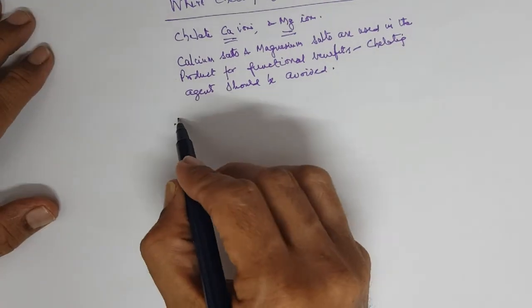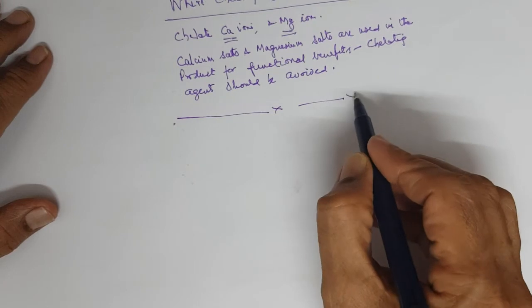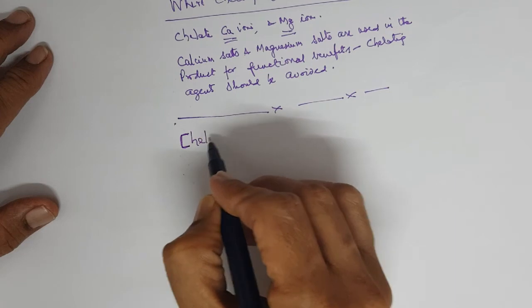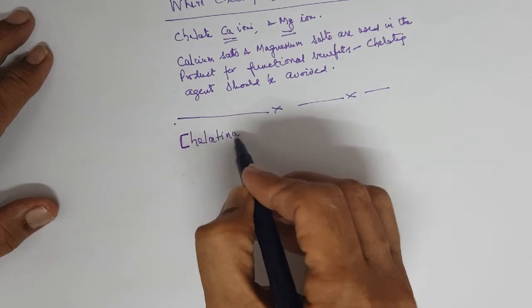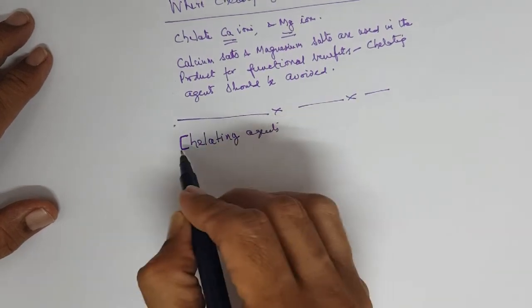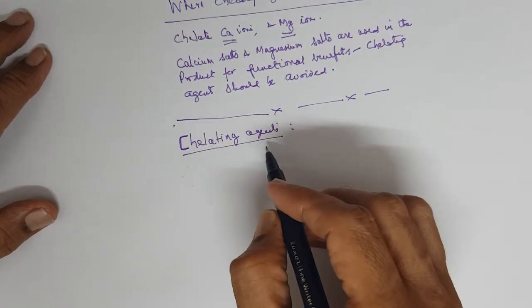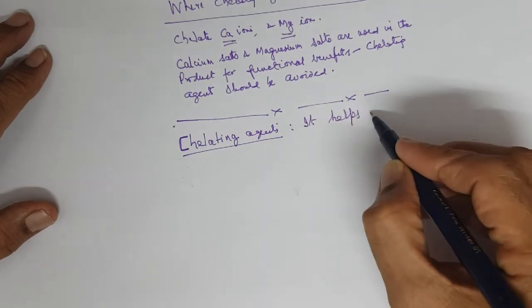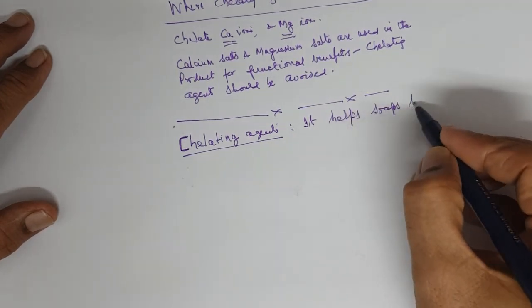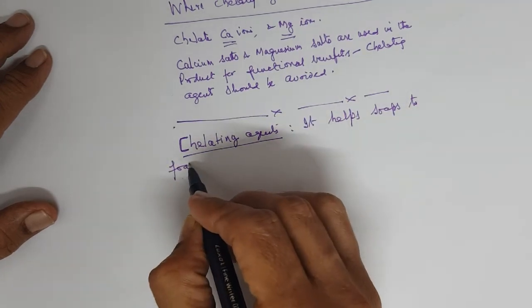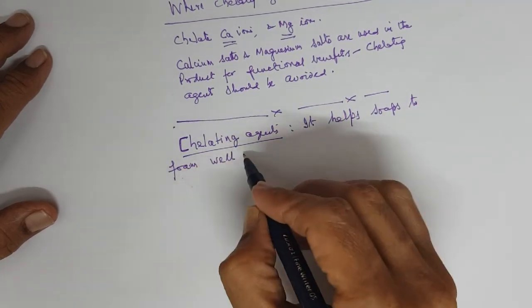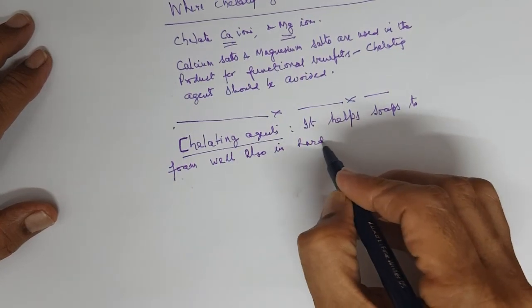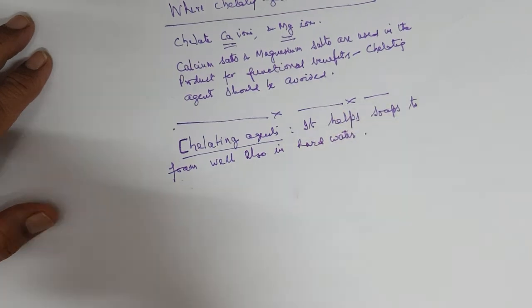However, what EDTA and chelating agents do is help soaps to foam well, also in hard water.